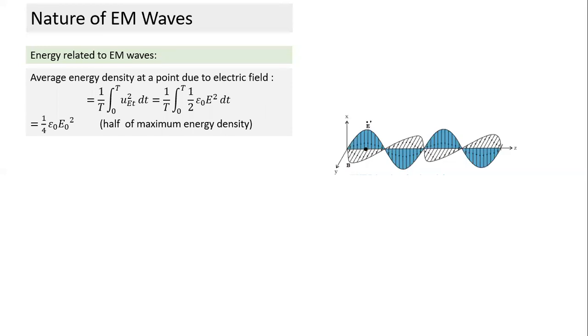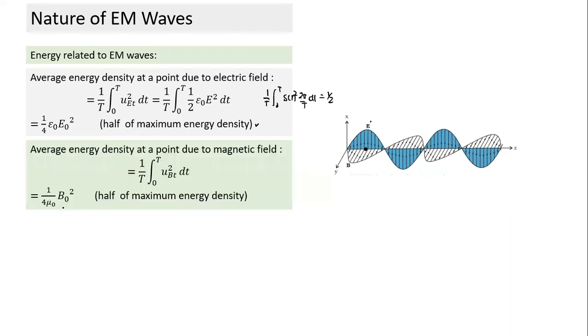It comes from taking 1/2 of the integral from 0 to T of any sine square function, which comes to 1/2. So the average energy will be half of the maximum energy density. Similarly, the magnetic field's average energy is half of its maximum energy.